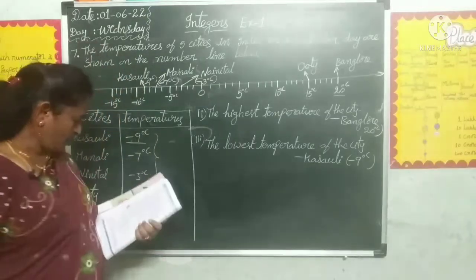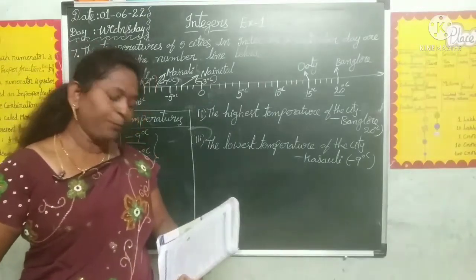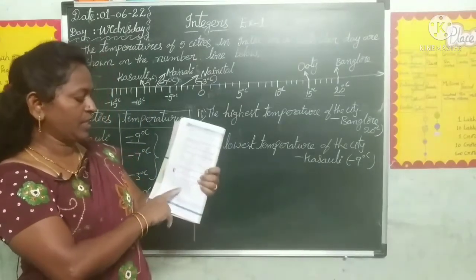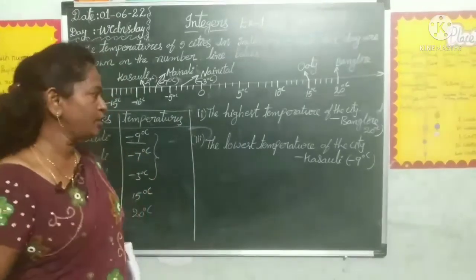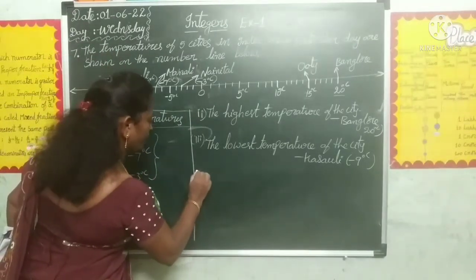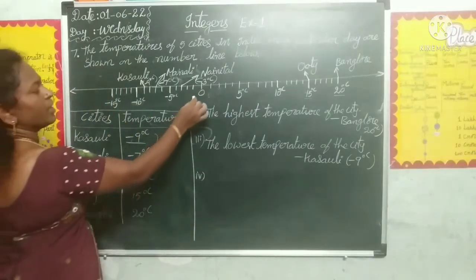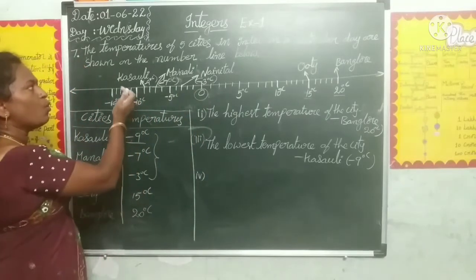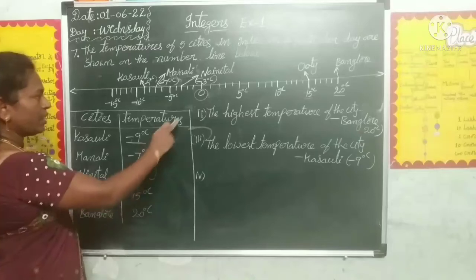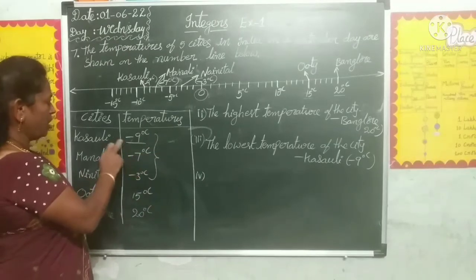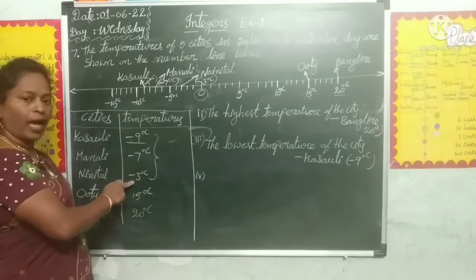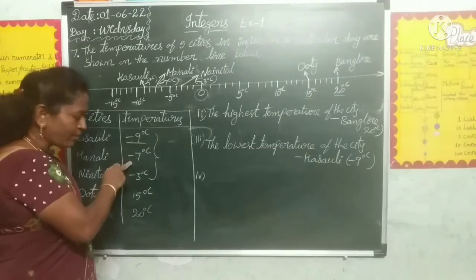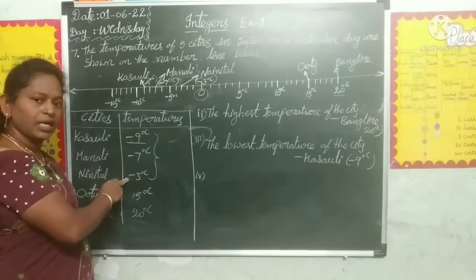Next, the fourth question. Which cities have temperatures less than 0? Here, what are they asking? Which cities have temperature less than 0 degrees? Less than 0 means left of the 0. What is recorded left of the 0? Negative temperatures. Kasuli, Manali and Nainital. Kasuli is minus 9 degrees centigrade, Manali is minus 7 degrees centigrade, and Nainital is minus 3 degrees centigrade.